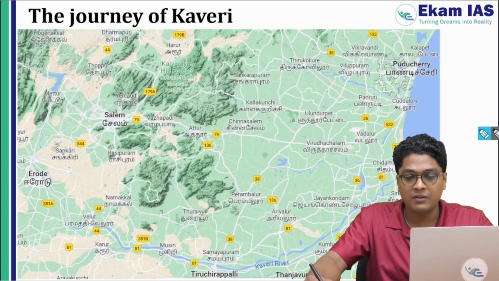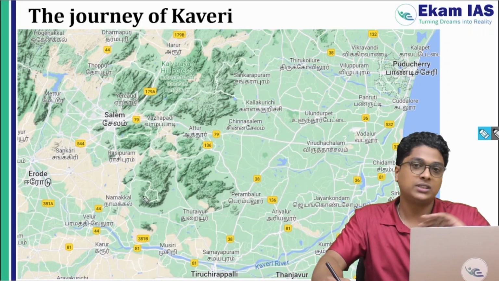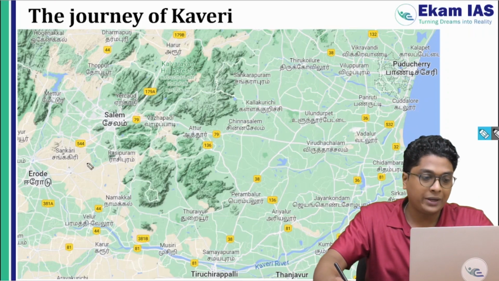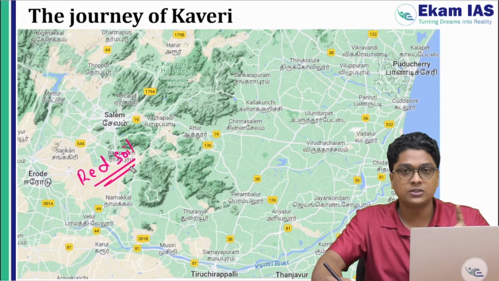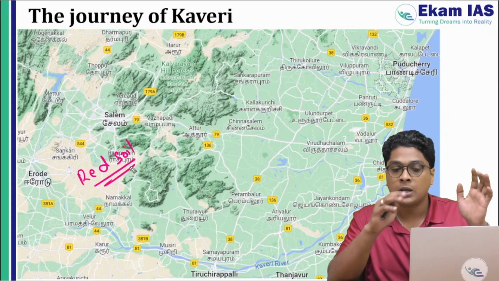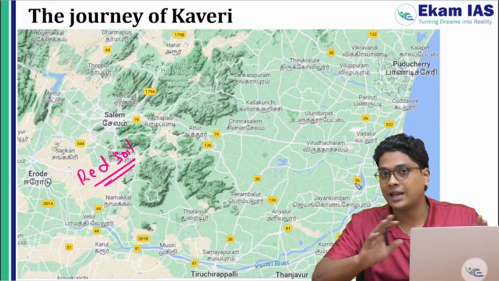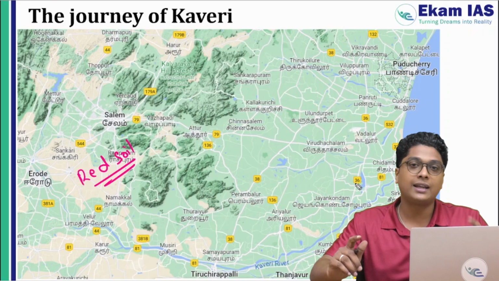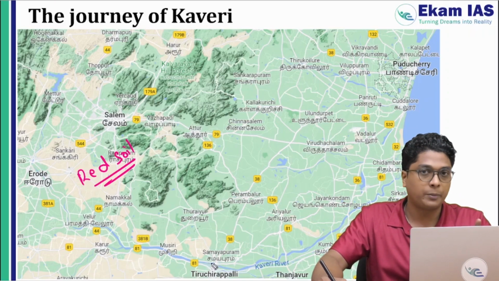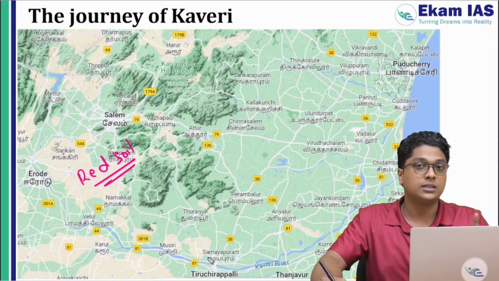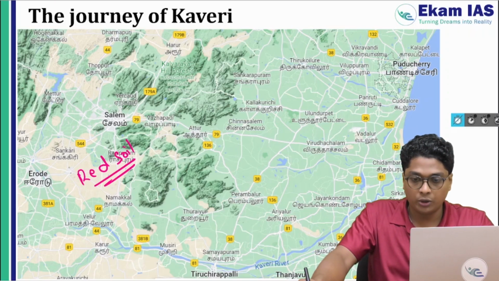And here we have various delta formations, with alluvial soil. In the other stretches we predominantly have red soil. There are different soils, but if you want to name one soil, predominantly it's the red soil. Towards this deltaic region, we have alluvial soil. The deltas have silt deposition, which creates the alluvial soil. As I told you, till Tiruchirappalli we have various tributaries contributing water to the Kaveri. Now from here, that's going to change.